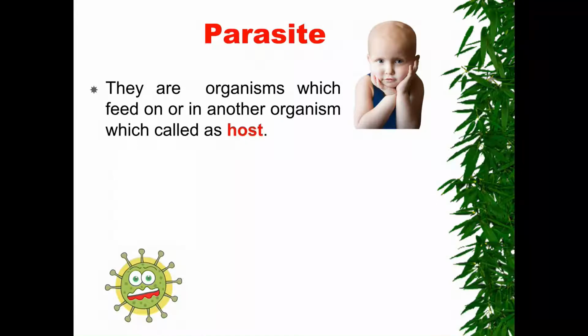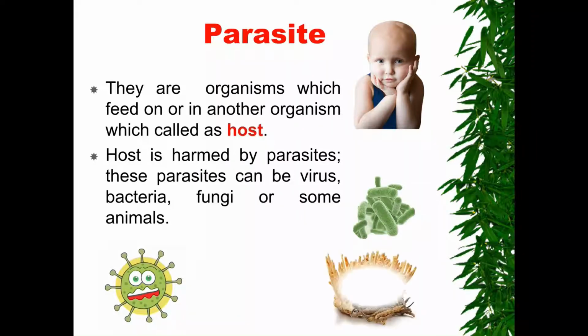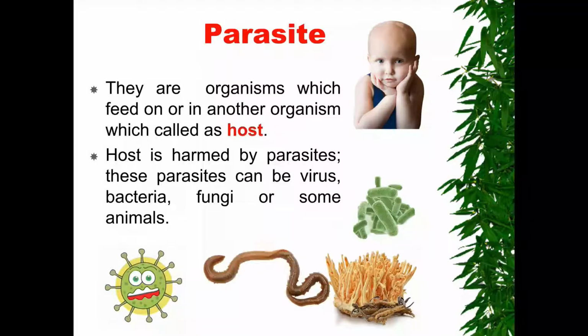The human is the host, which we see in red color, but the virus is the parasite. A parasite cannot make food and cannot live in the environment, but enters the body of another organism, which is called the host. The host is harmed by parasites, like we are harmed by viruses. A parasite can be a virus or bacteria or fungi or some animals, like the worm which infects the human intestine.